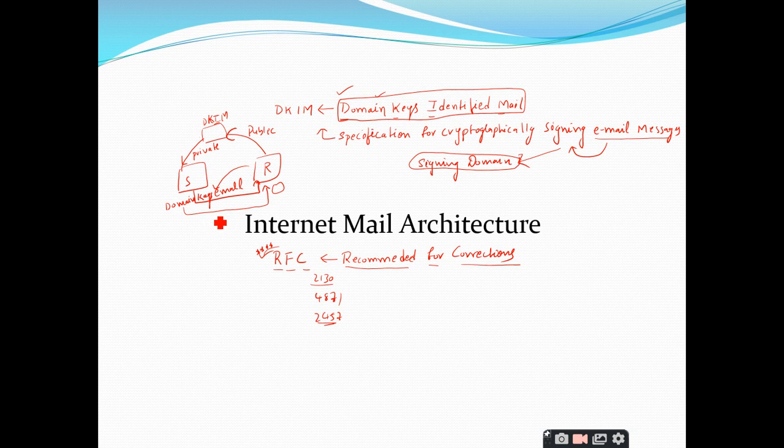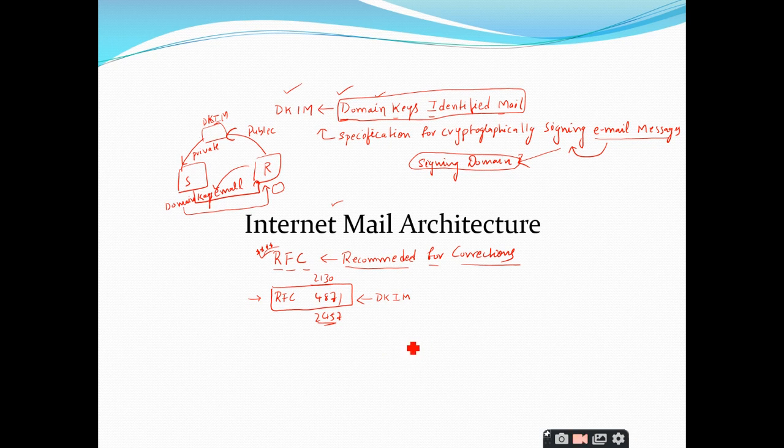So this particular DKIM is also a specification which is defined in RFC 4871. If you go and browse the internet, requesting Google to query this RFC 4871, you will get the documentation related to DKIM. You will get the document related to DKIM. You can read that document and you can get a lot of knowledge also. That's a different case. Is it clear about these RFCs?